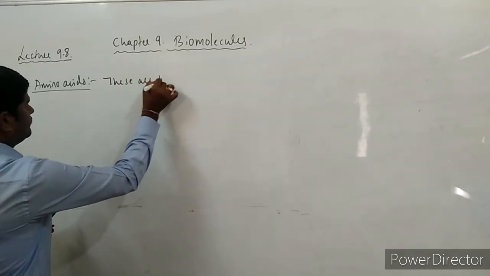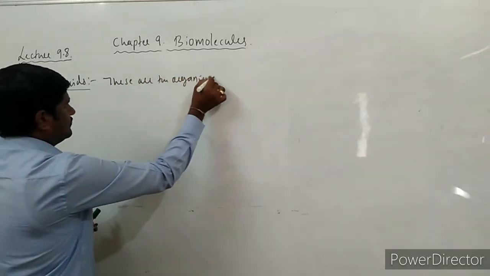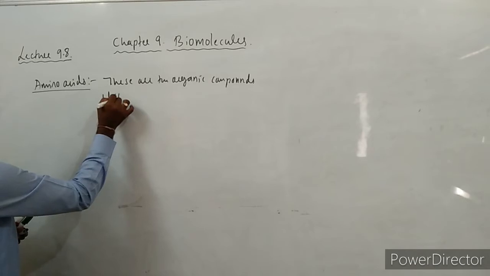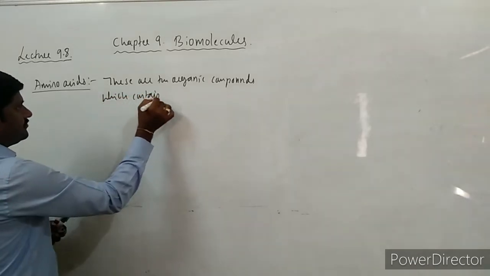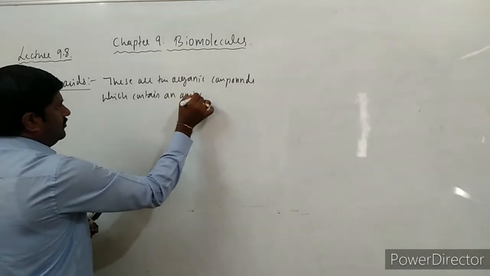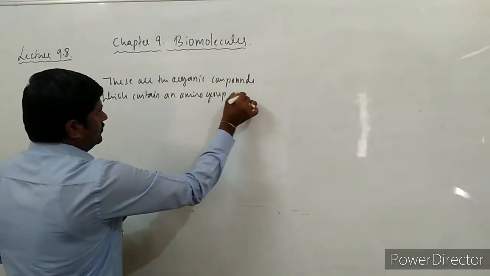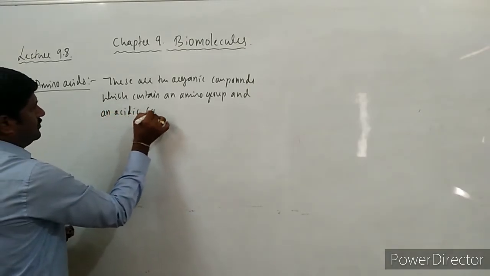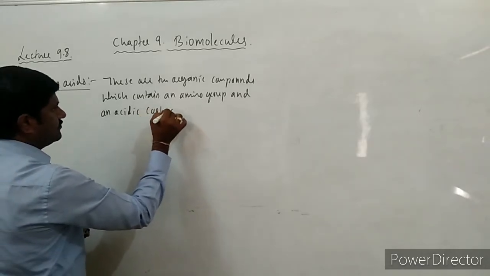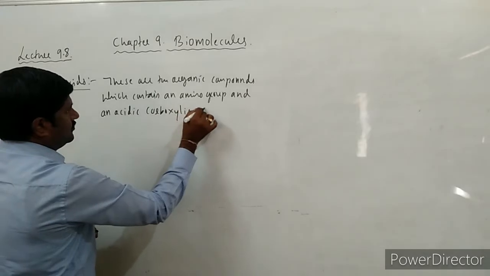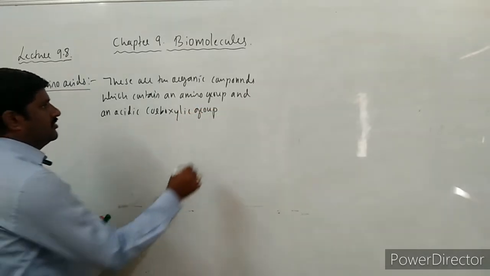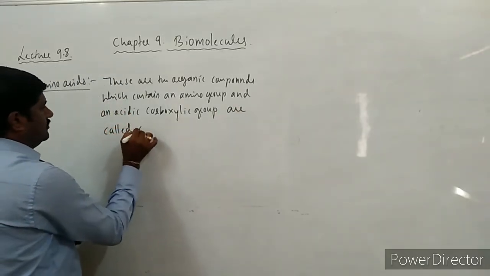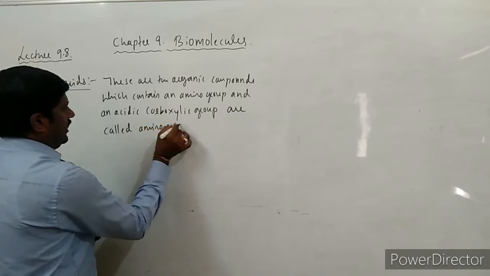These are the organic compounds which contain an amino group and an acidic carboxylic group, and they are called amino acids.